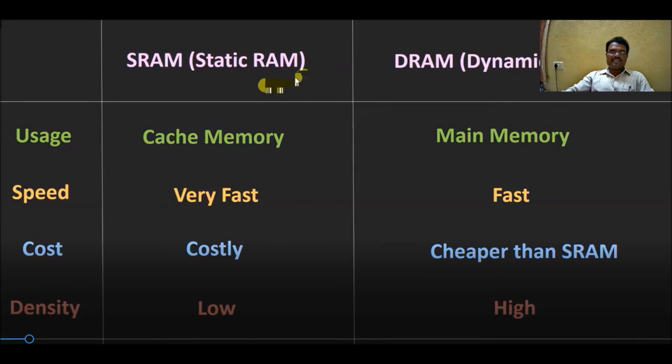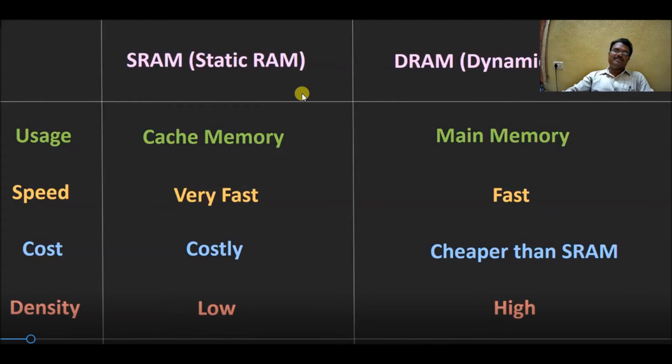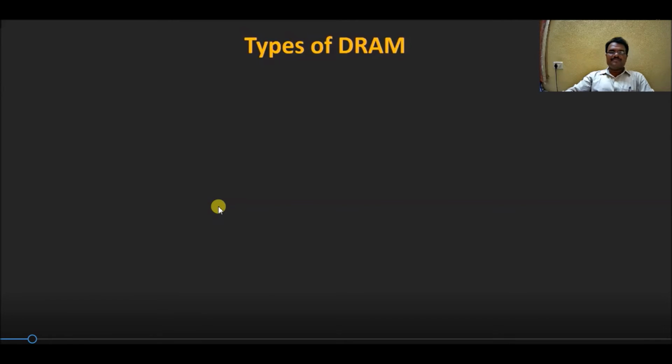If you compare the static RAM and dynamic RAM, static RAM is used as cache memory and dynamic RAM is used as main memory. The speed of static RAM is very fast, and the speed of dynamic RAM is somewhat slower than static RAM, though it is of course fast. The cost of static RAM is high and dynamic RAM is cheaper than SRAM, and the density of static RAM is low and the density of dynamic RAM is high. This is a comparison between static RAM and dynamic RAM.